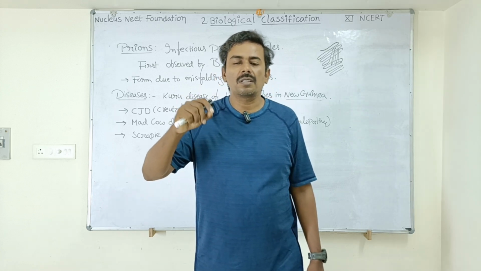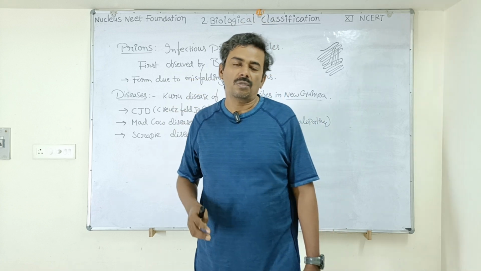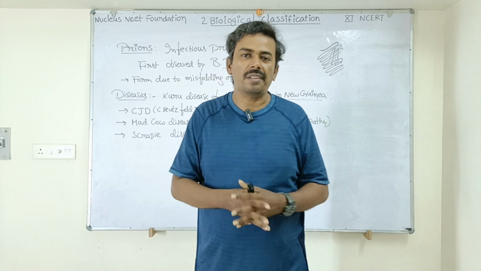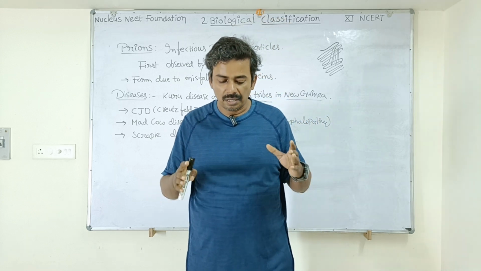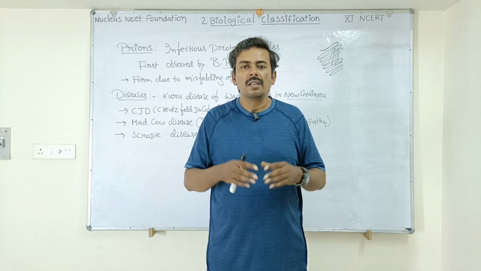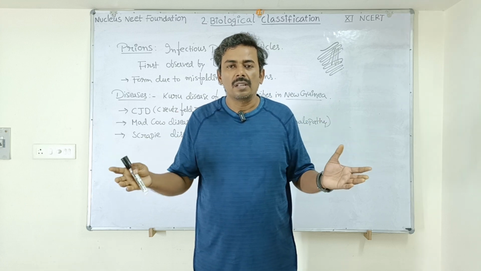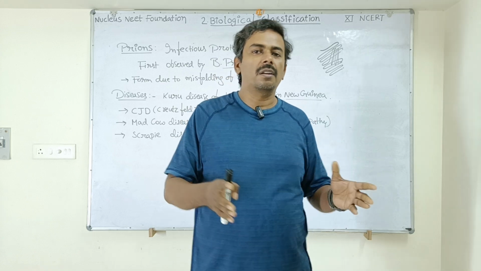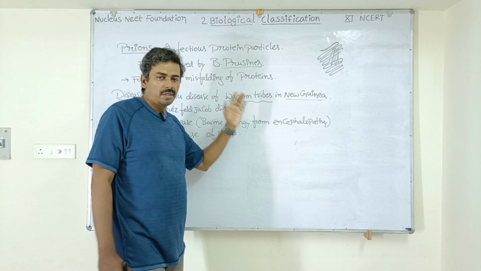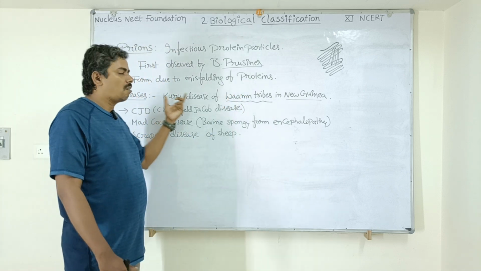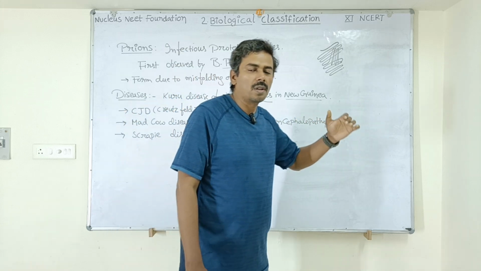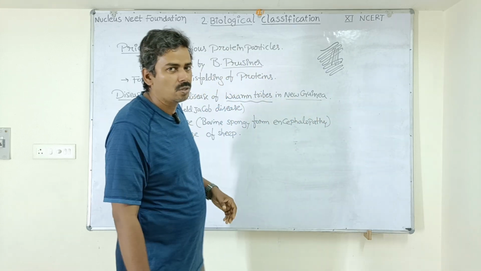In the brain, they start producing new prions. Thereby, the entire brain gets affected. These people cannot stand properly. They will lose muscular control and show continuous laughter. These are the symptoms of this Kuru disease, which is seen in the New Guinea tribe people called Vam tribes. How is this caused? This is caused mainly because of the ritual of eating the brains of a dead person who was already suffering with this disease called Kuru disease.